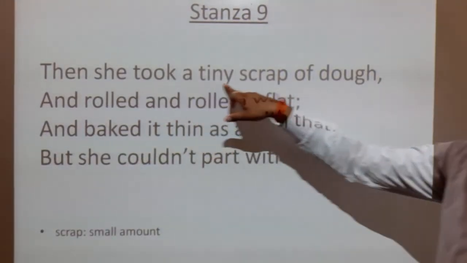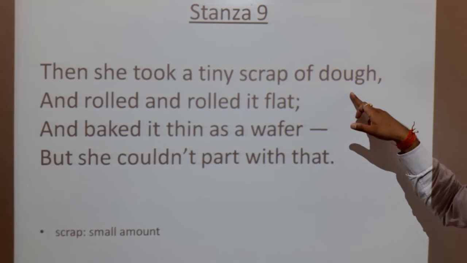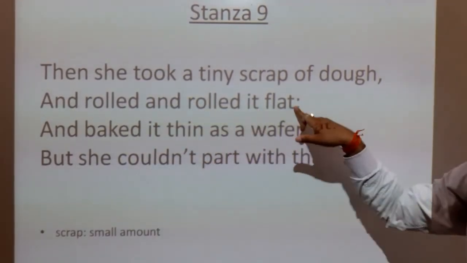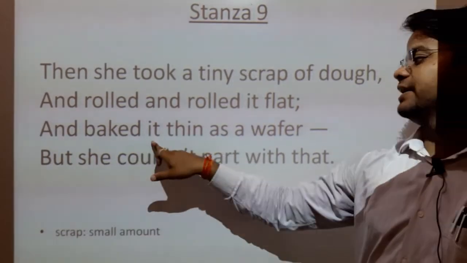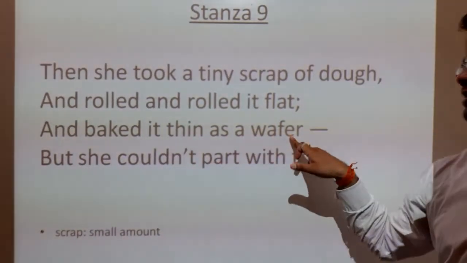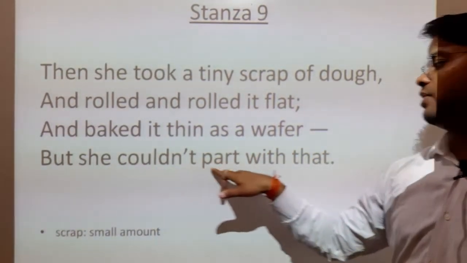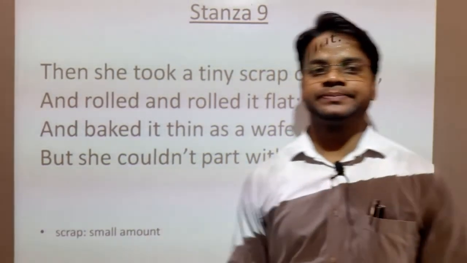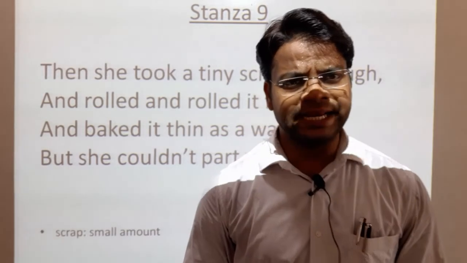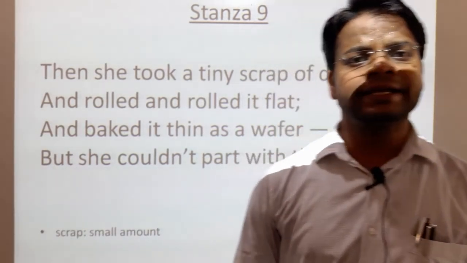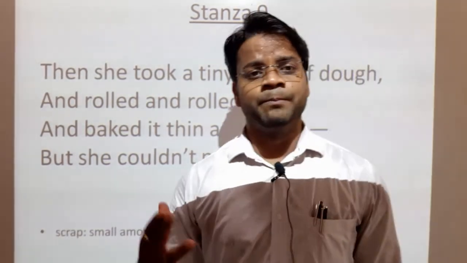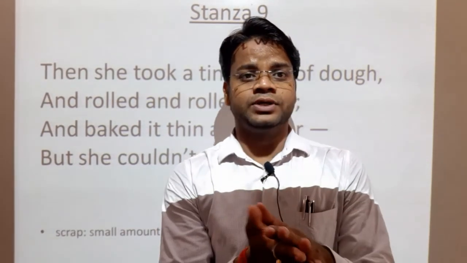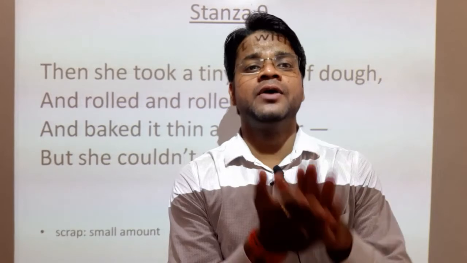Then she took a tiny scrap of dough and rolled it flat and baked it thin as a wafer. But she could not part with that. A scrap means a small amount. Again she tried to make a smaller one. She just rolled it so that she could make a wafer.